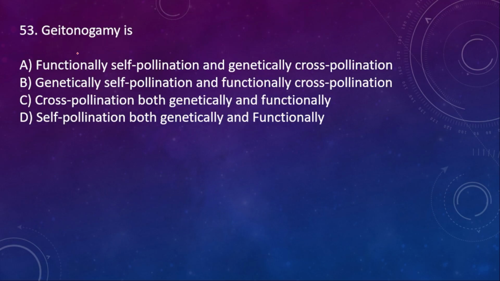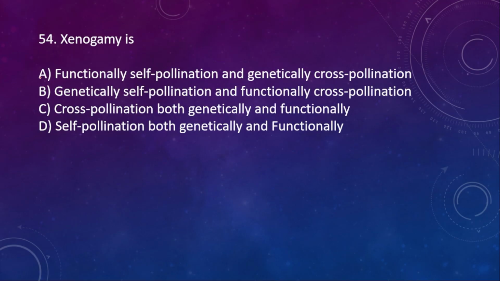Next, 53. Geitonogamy is A. Functionally self-pollination and genetically cross-pollination. Just now I said this is wrong. Next, genetically self-pollination, correct, and functionally cross-pollination, this is correct. So option B is correct here. Next, xenogamy is functionally self-pollination and genetically cross, genetically self-pollination and functionally cross, cross-pollination both genetically and functionally, and self-pollination both genetically and functionally. So here the right option is option C.